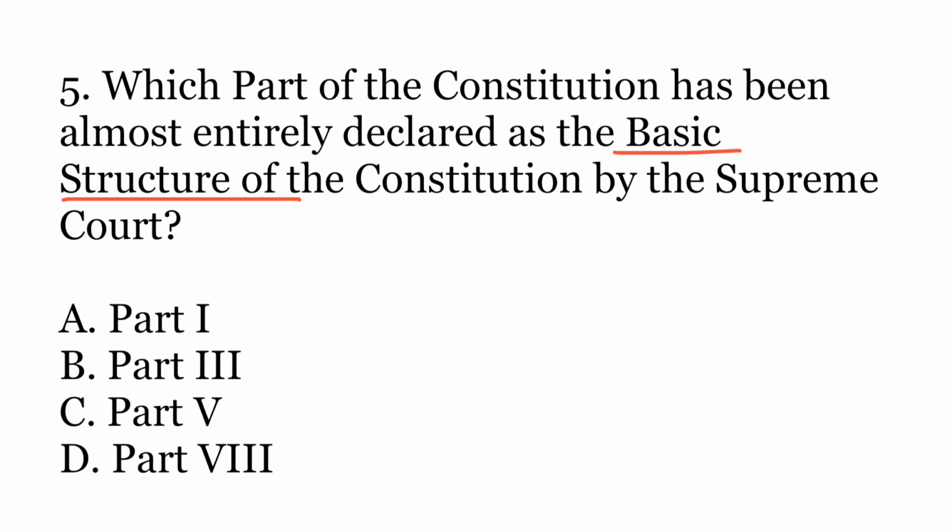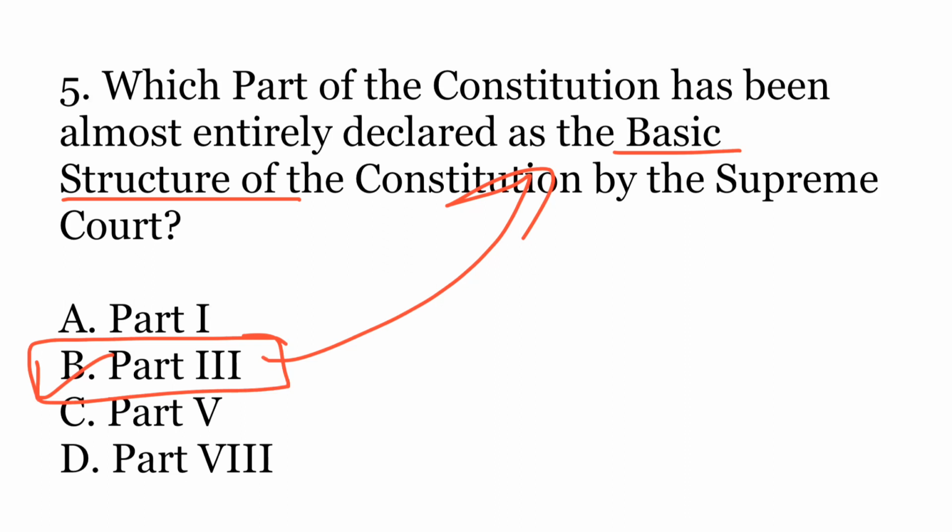Options A. Part 1, B. Part 3, C. Part 5, or D. Part 8. So the correct answer is B. Part 3. If you know what is there in Part 3 of the Constitution, let me know in the comment section. In the comments, you just have to write that Part 3 talks about this particular thing. It is so important that it was declared as the basic structure of the Constitution.